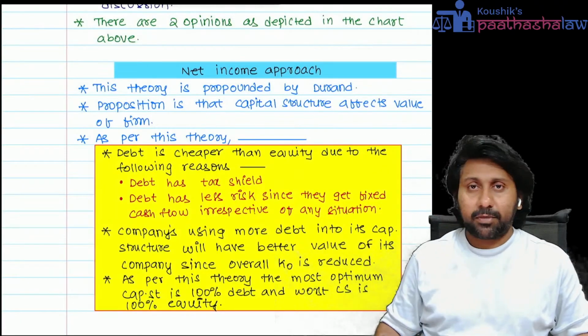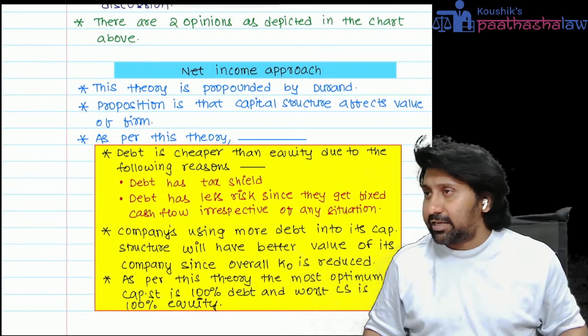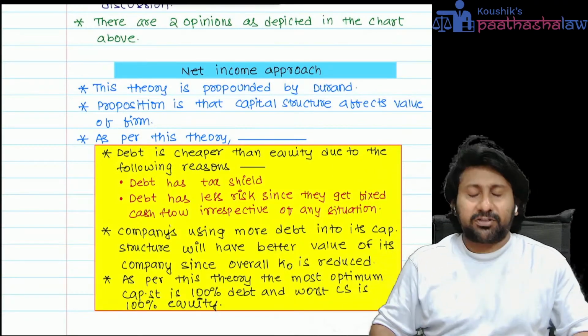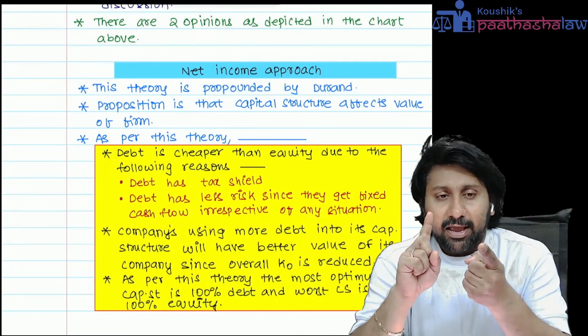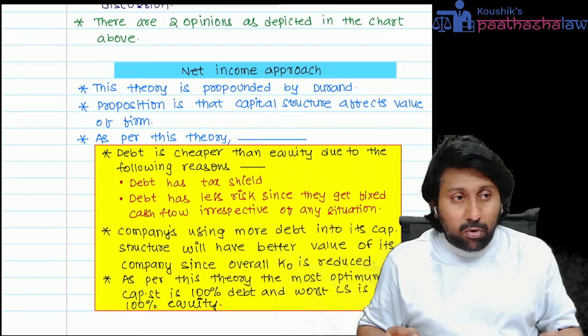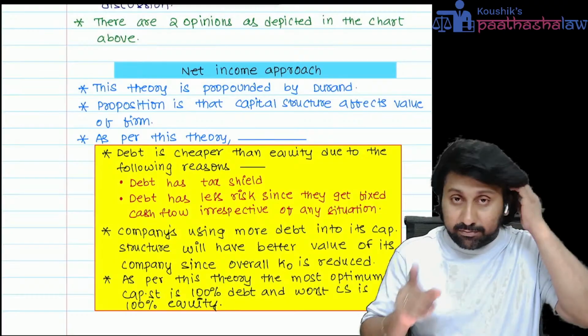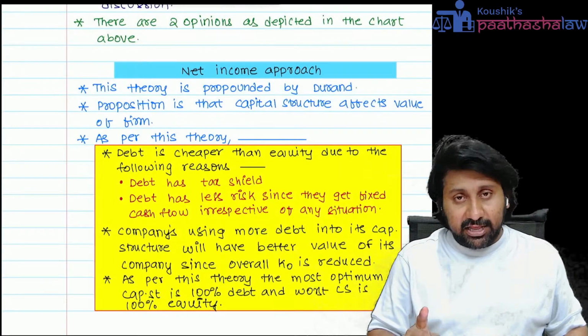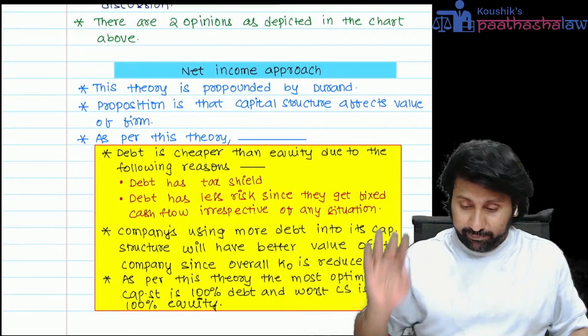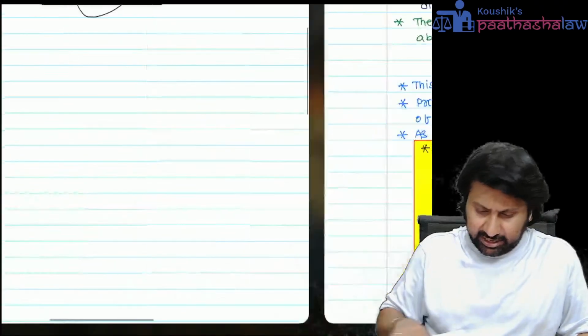See here. Whenever a question comes in examination on net income approach or net operating income approach, first of all, listen carefully. Net income approach says that more debt in the capital structure, I repeat, more debt in the capital structure, lesser will be the Ko. Okay, logic is very simple. See here.